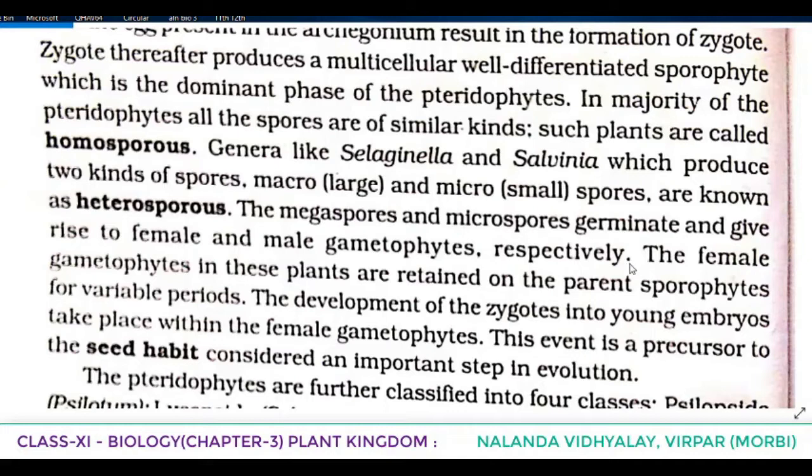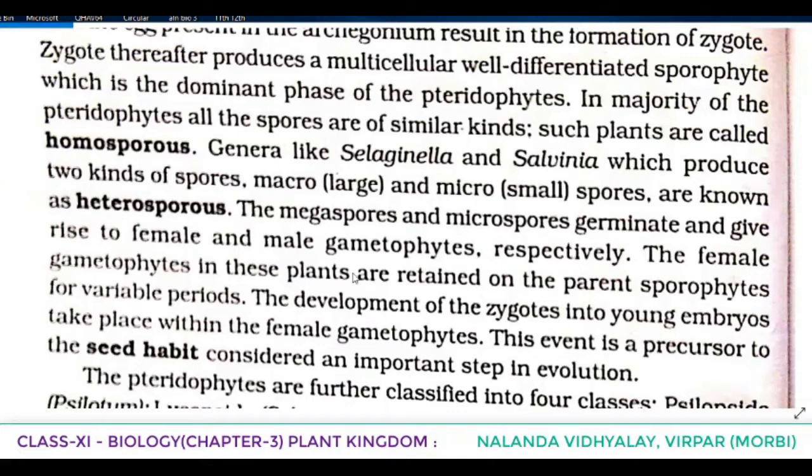Selaginella and Salvinia come under the category of heterosporous because they produce two different kinds of spores, macrospore or megaspore and microspore or small spores. The macrospore germinates to give rise to female gametophyte, and the microspores germinate to give rise to male gametophyte.